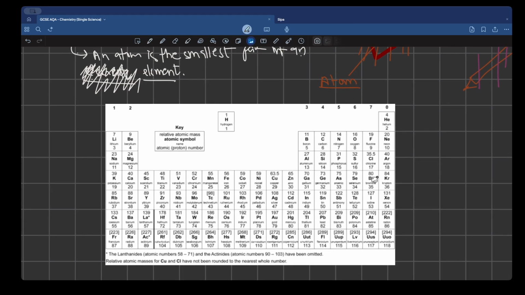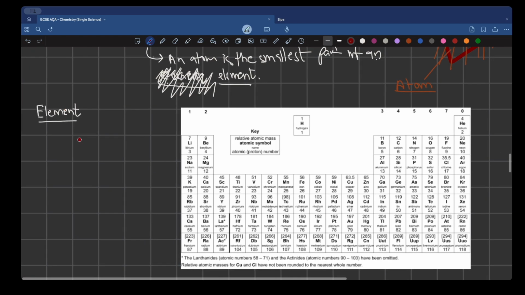Don't worry, I know it's a lot at once, but just know that this is known as the periodic table. And this periodic table basically stores everything about your elements. Your periodic table has everything related to the elements.